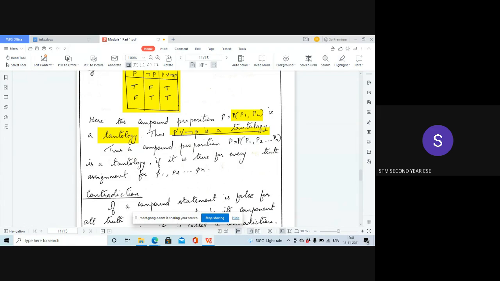In general we can say that a compound proposition P, which is a combination of P1, P2, etc., is a tautology if it is true for every truth value assignment, for every row. This is one assignment, this is another assignment. So for every truth assignment, if the output is true, then we call it a tautology. Here we had only two propositions, but there can be more than two. For all the truth assignments of P1, P2, up to Pn, if the final one is true, then we call it a tautology.